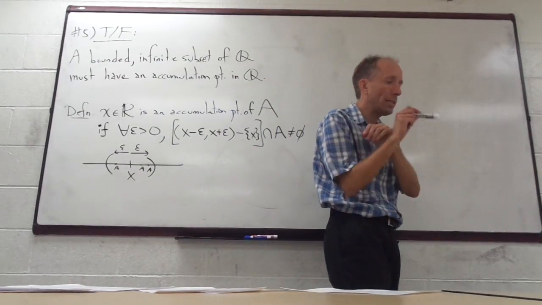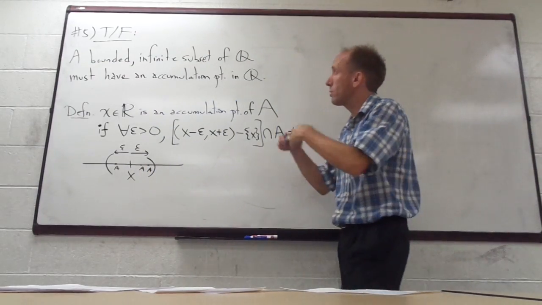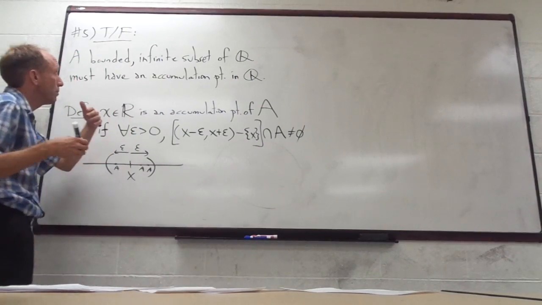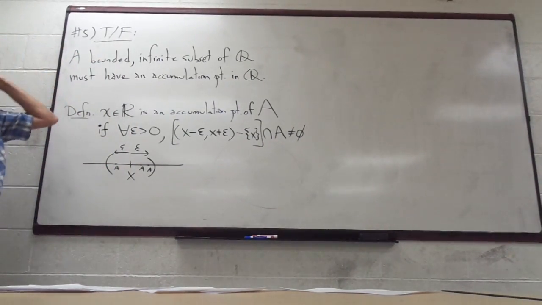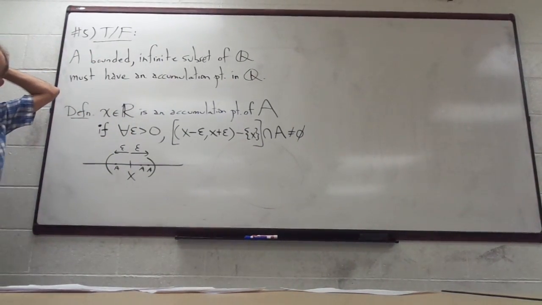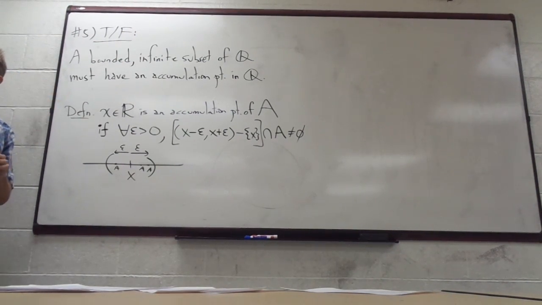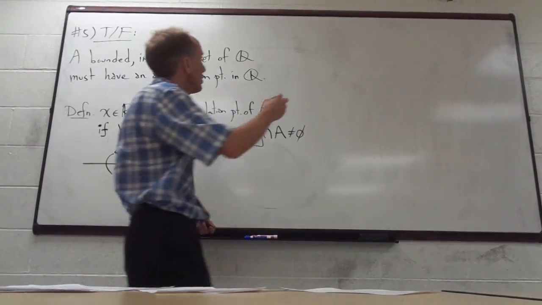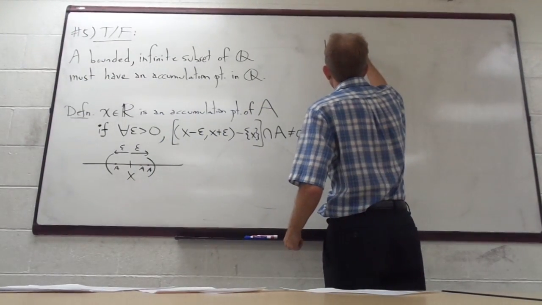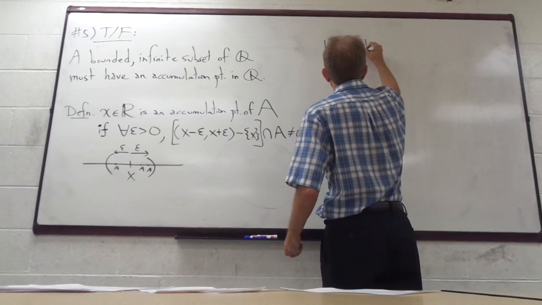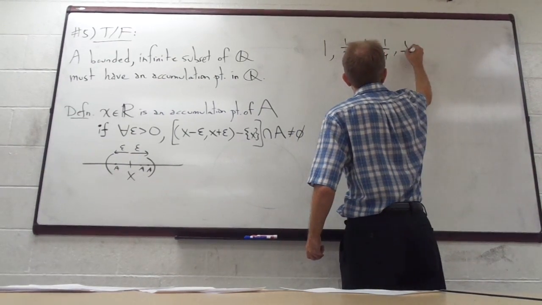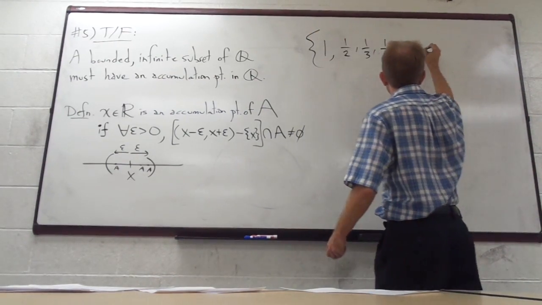So if you take a sequence, of course some sequences might be unbounded, but think about bounded sequences. Between 0 and 1, we can do 1 over n, right? 1, 1/2, 1/3, 1/4, 1/5. There's that set, right?